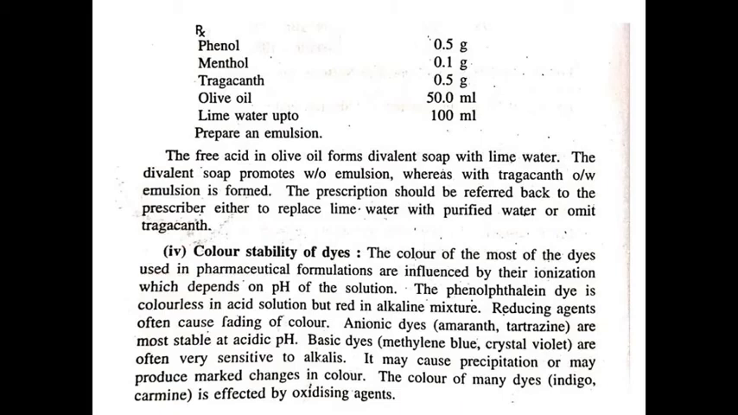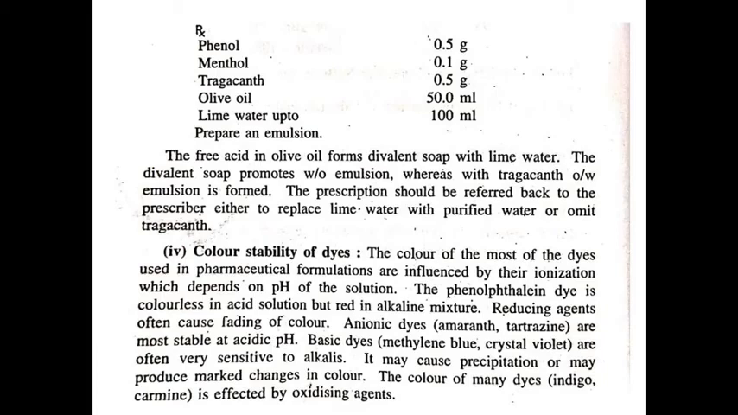Next, color stability of dyes. The color of dyes used in preparations is influenced by ionization, which depends on the pH of the solution. Example, phenolphthalein dye is colorless in acid solution but red in alkaline mixture. Reducing agents often cause fading of color.